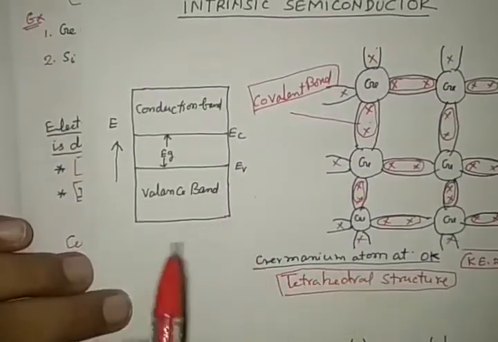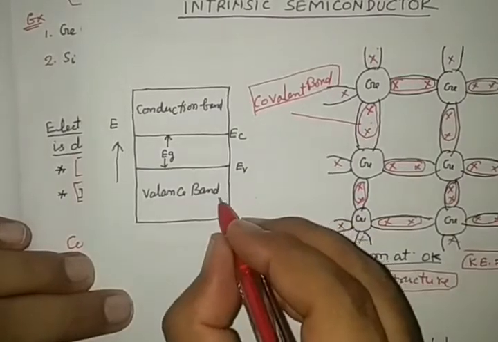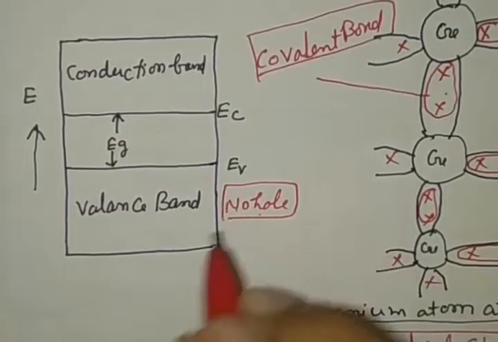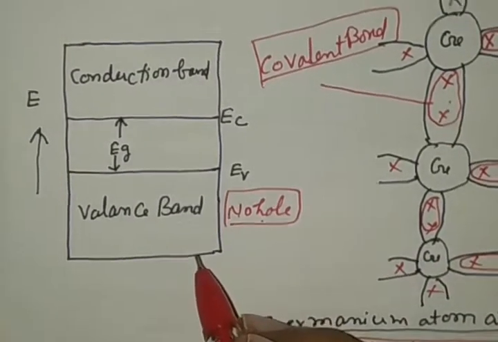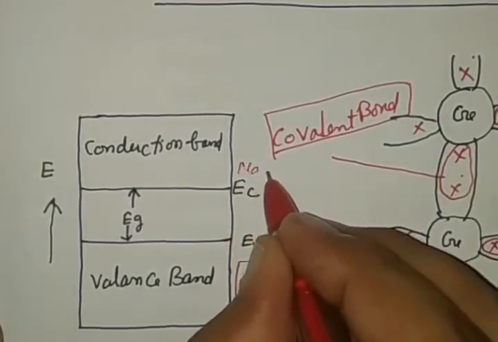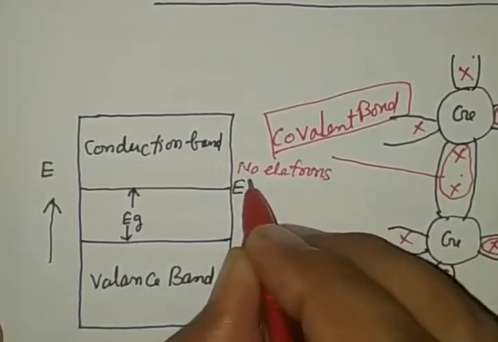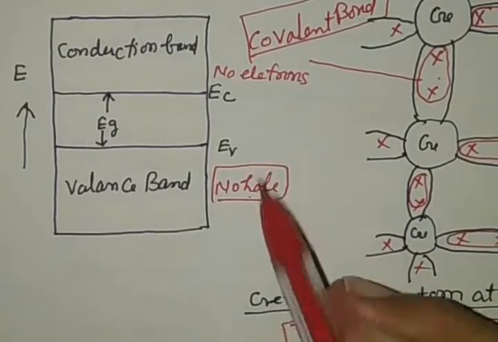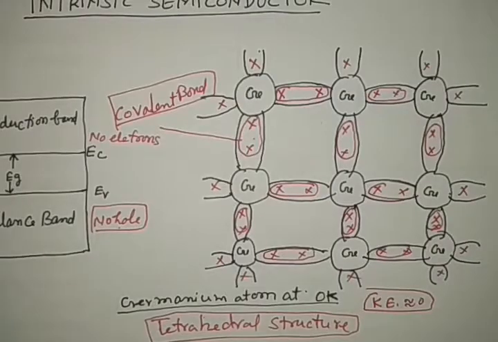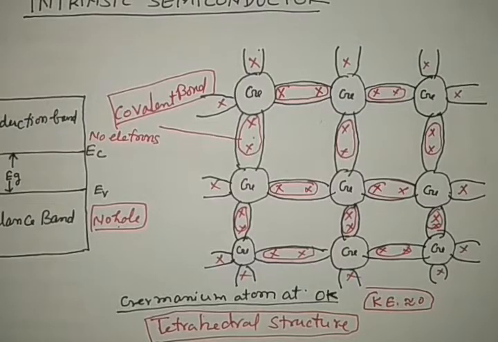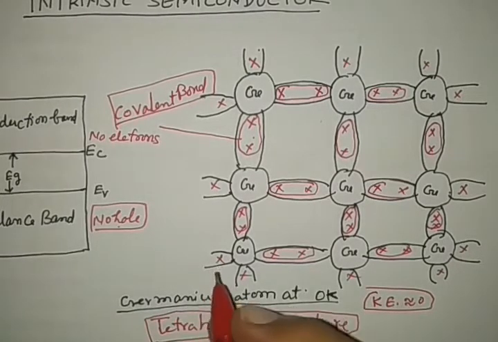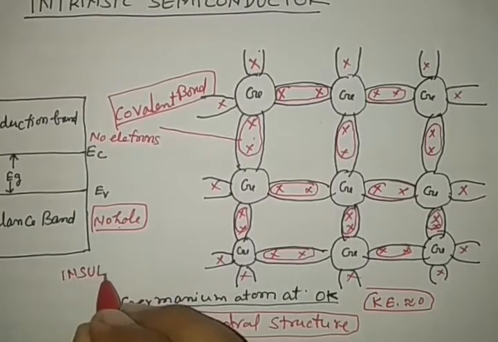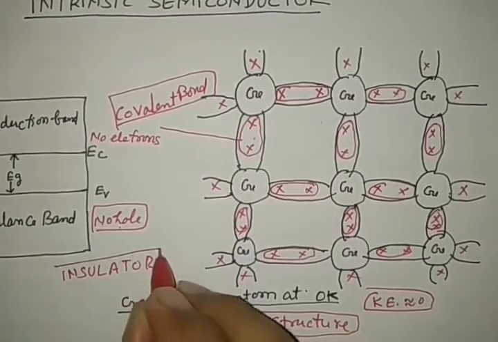See in this diagram very carefully: no holes are available in the valence band. What is a hole? The absence of an electron. And no electrons are found in the conduction band. That is why germanium at 0 Kelvin is called an insulator.